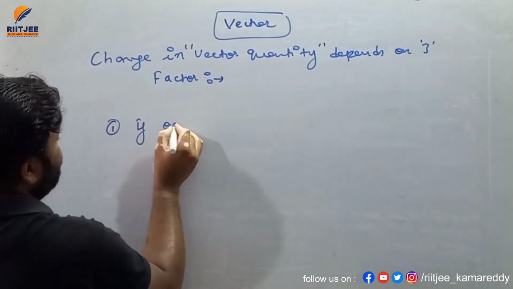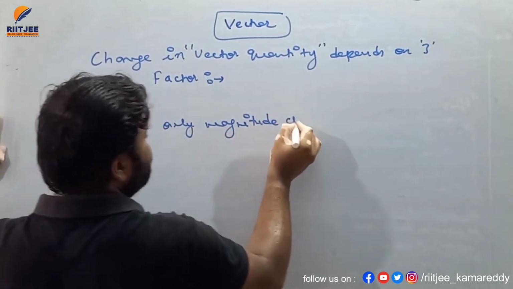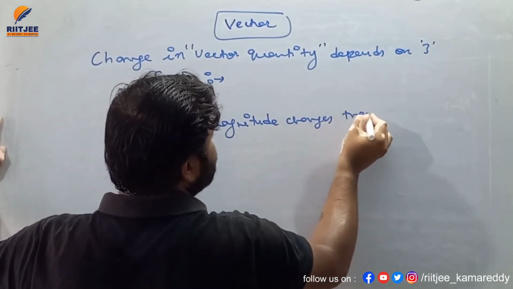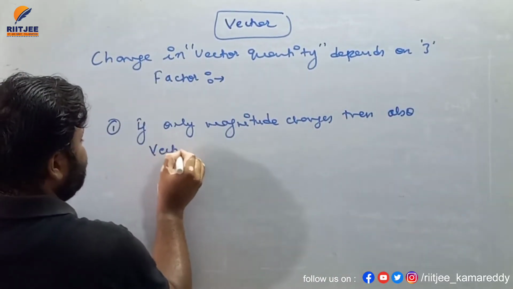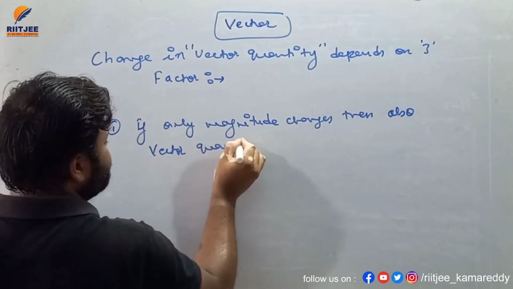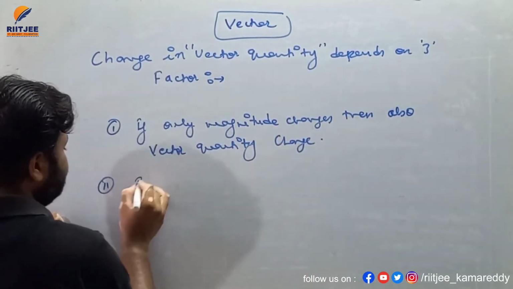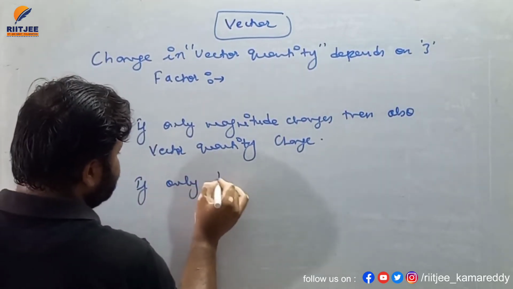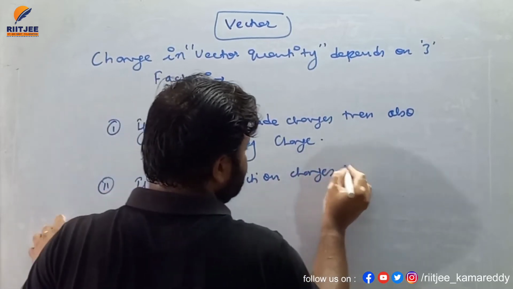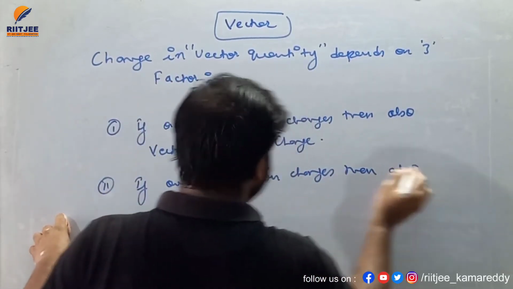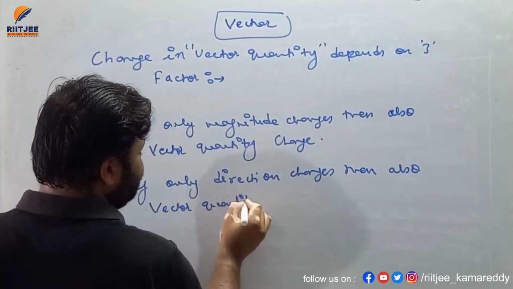First, if only magnitude changes, then also the vector quantity changes. Second, if only direction changes, then also the vector quantity changes.